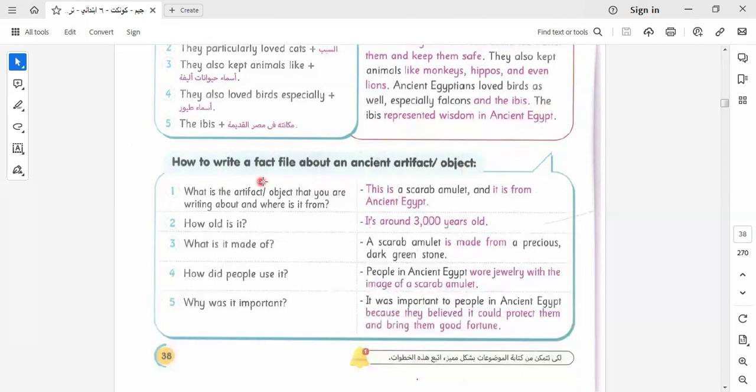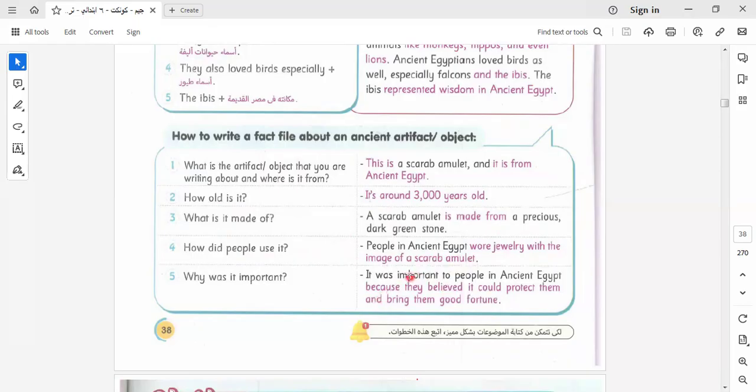Here is the fact file that we noted during the lesson. Here we write the questions related to the facts, like what, how, and why. This is a scarab amulet, and it's from ancient Egypt. It's around 3,000 years old, so I ask about the age. What is it made of? A scarab amulet is made of a precious dark green stone. How did people use it? People in ancient Egypt wore jewelry with the image of a scarab amulet. Why?